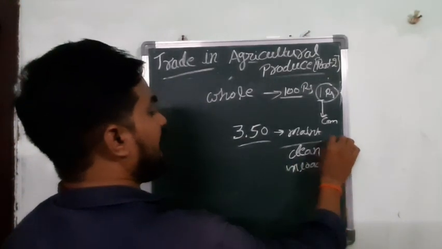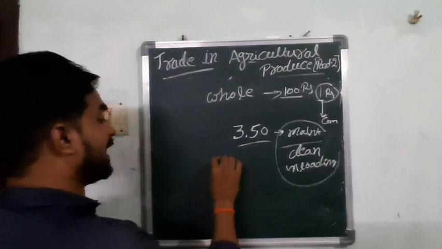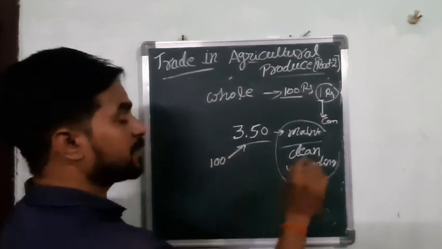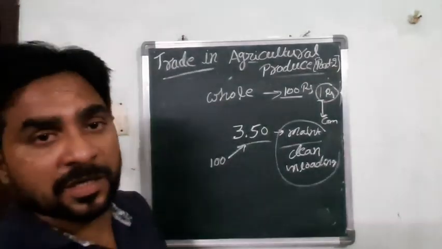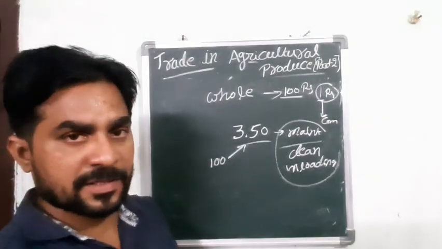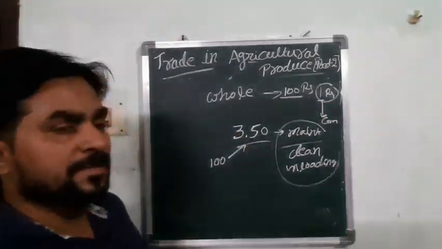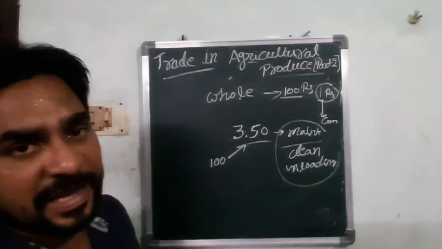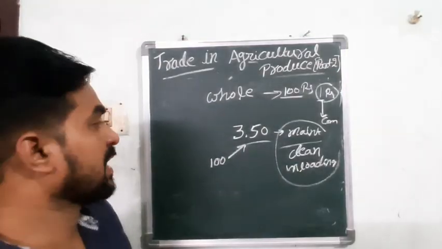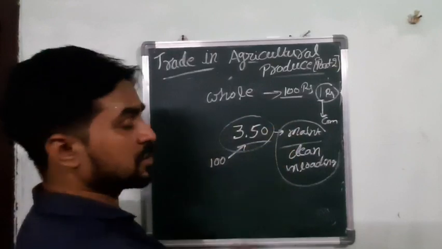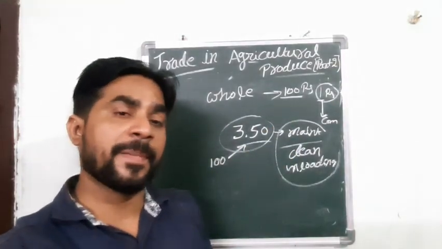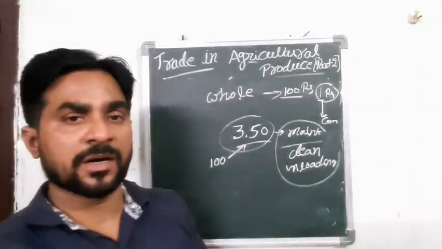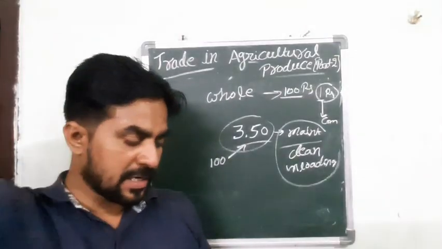For all these aspects, for every 100 rupees the farmer has to pay 3 rupees 50 paisa to the committee members. When they pay, they deduct this amount, 3 rupees 50 paisa for every 100 rupees, and the balance amount they give to Vijay Kumar.